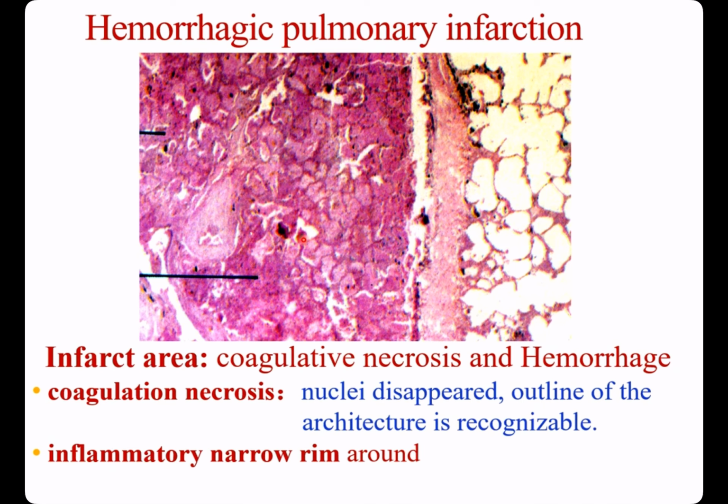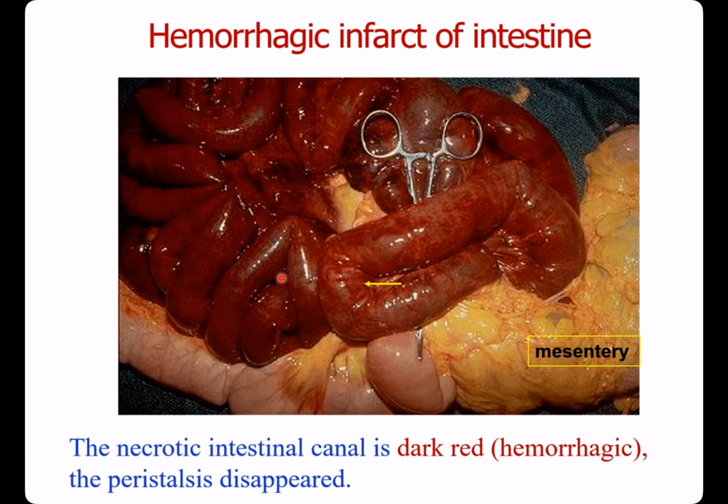Coagulative necrosis: all nuclei disappeared, but the outline of the tissue architecture is still recognizable. A narrow rim of inflammation is around the infarction. Hemorrhagic infarct of intestine: the necrotic intestinal canal is dark red, hemorrhagic. The peristalsis disappeared.